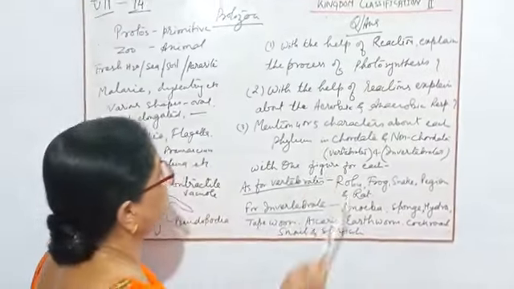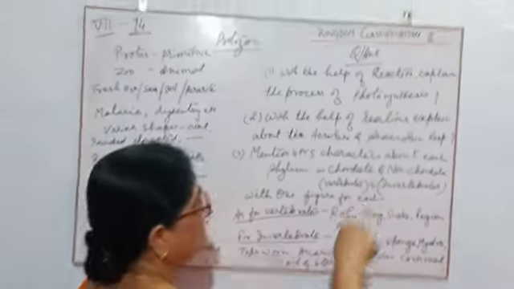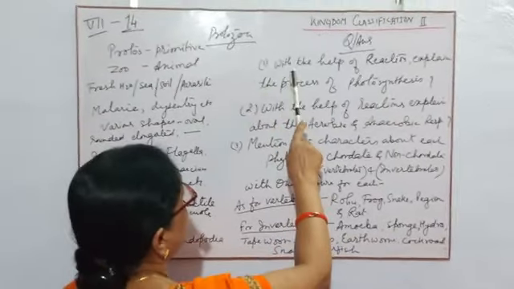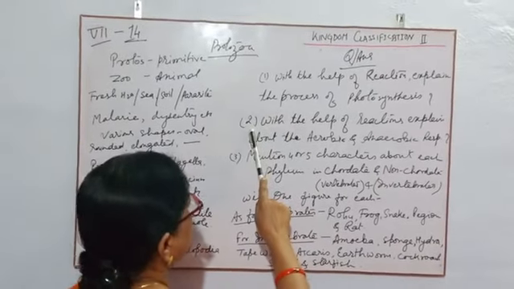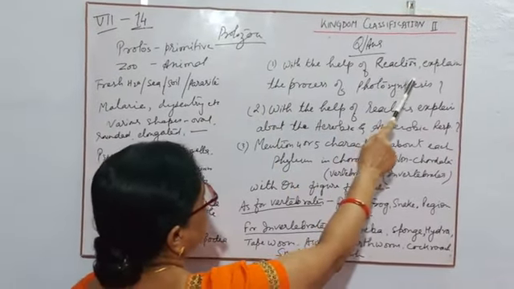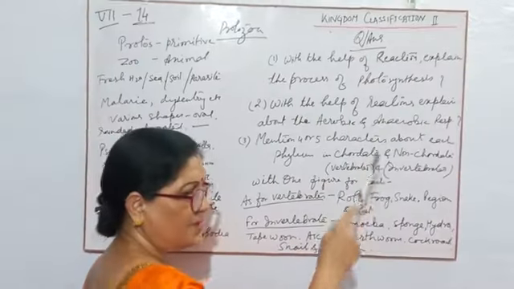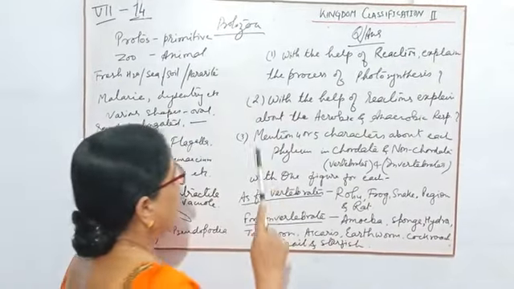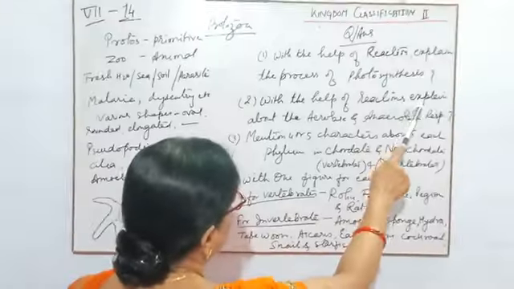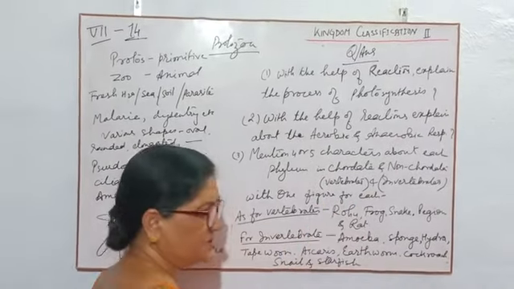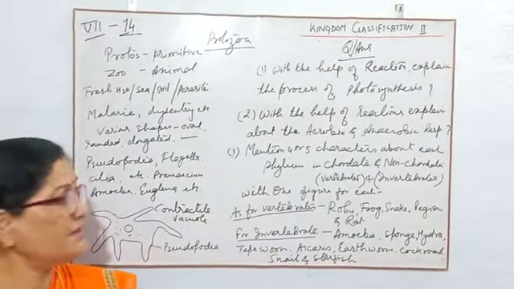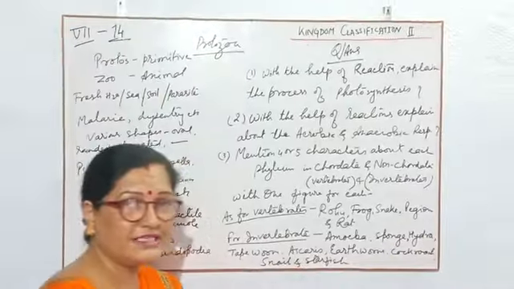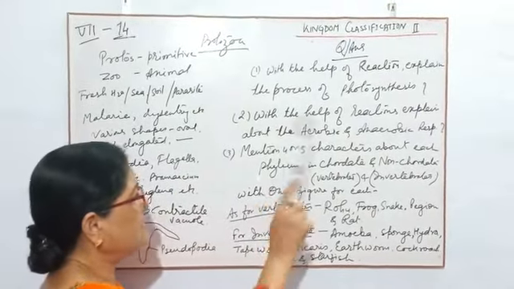Now children, I will give you some long questions to complete in your copy. In the previous chapter I had not given the long questions. Now I am giving these two questions from the previous chapter. With the help of reactions, explain the process of photosynthesis. You have to explain the process of photosynthesis and write the reactions. And second question, with the help of reactions, explain aerobic and anaerobic respiration. I gave the differences earlier, but today I am giving the long question. You have to explain it very well along with the reactions.